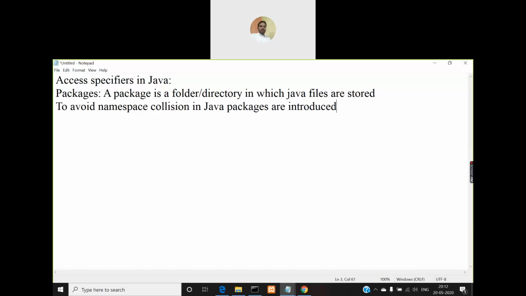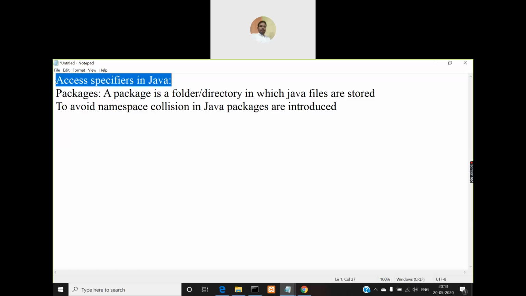But we need a brief introduction about packages to discuss the actual topic called access specifiers in Java. So we want to discuss the topic that is nothing but access specifiers. But before knowing about access specifiers, you need to have a brief introduction about packages. That's the reason why I am giving the definition of package and the purpose of the packages.